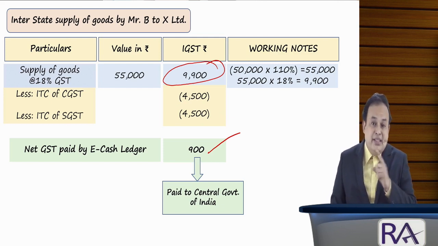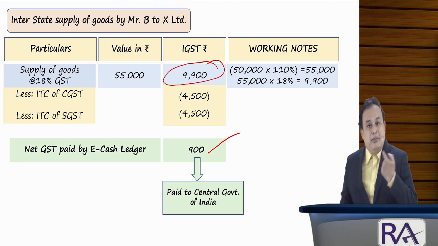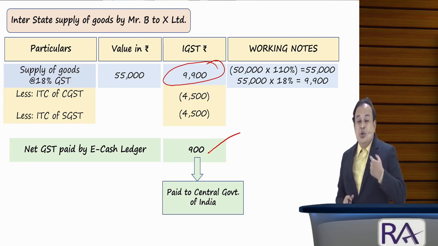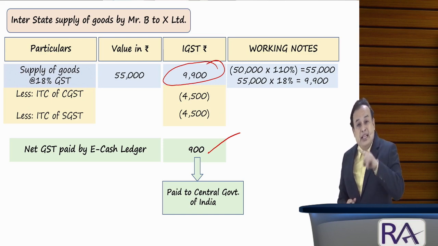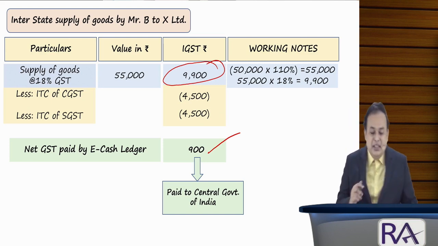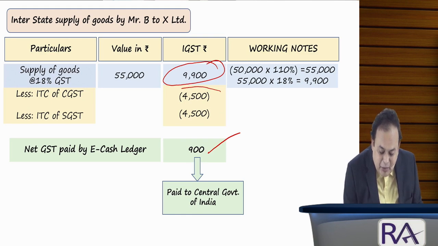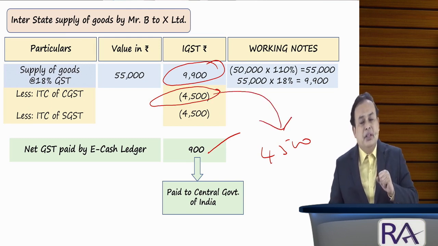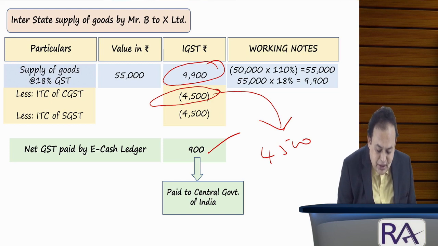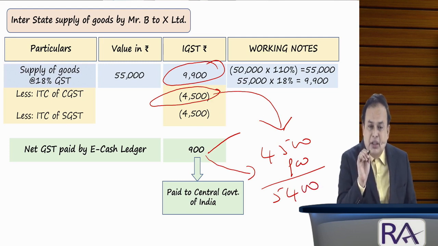Central Clearing Agency says, hey Mr. Government of India, you received not 900, man, you received 4,500 already in the name of CGST. All you got 4,500 in the name of CGST. Now you got cash of rupees 900. Totally 5,400, you got it.